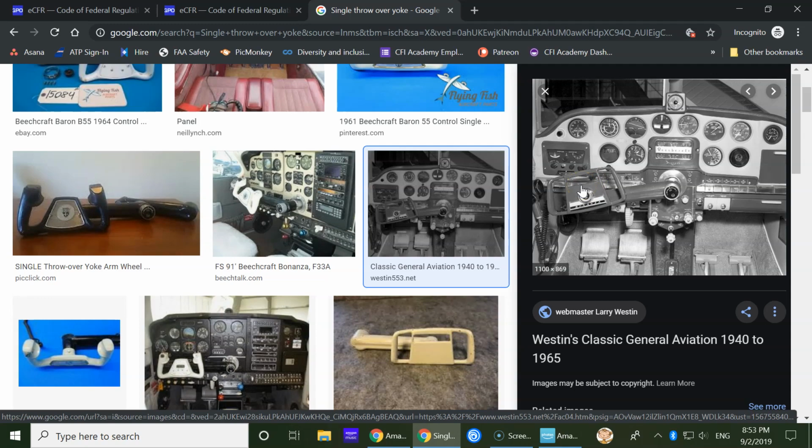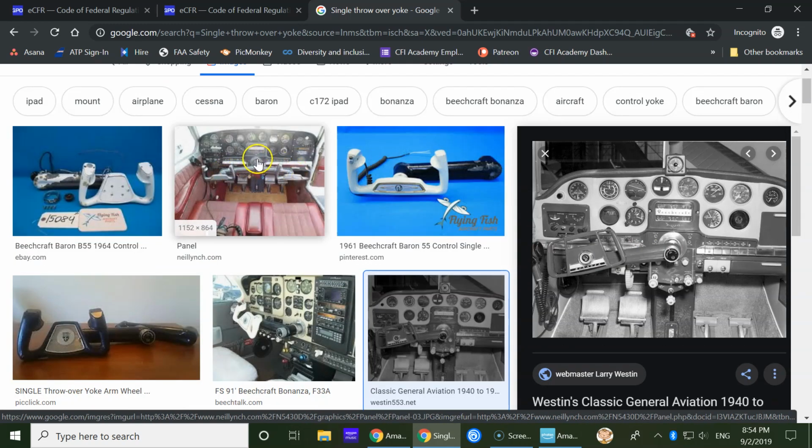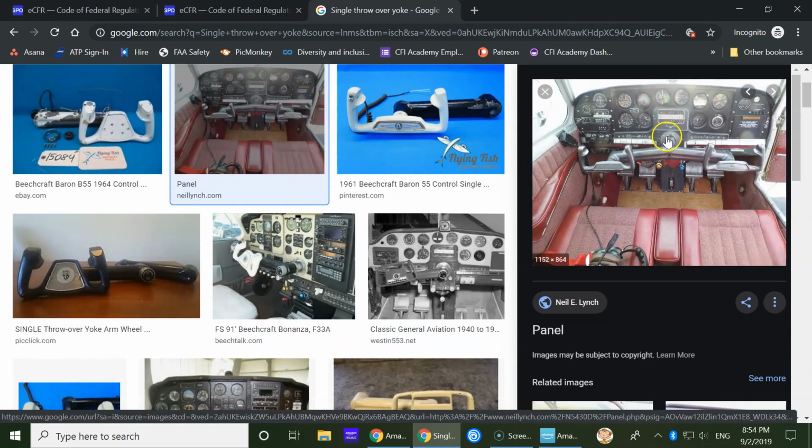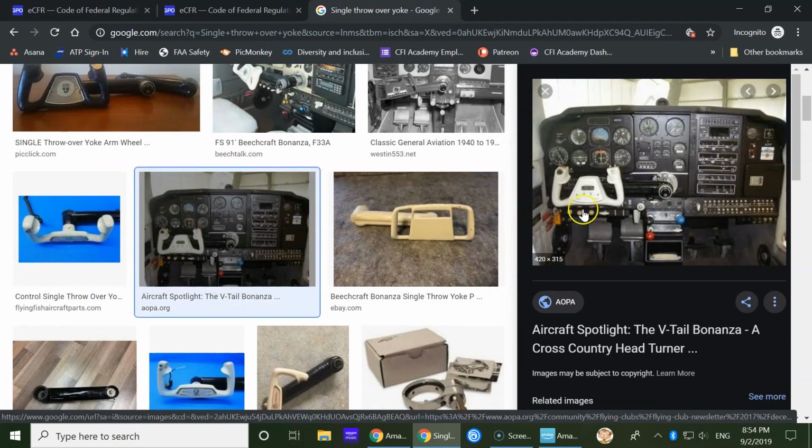If you are doing this, and we have the regulations that say you can't do it, it's no problem. They actually have a little conversion kit that you can put on there, which makes this a double yoke. And here's a dual yoke here. You see it runs the same way. We'll look at a picture of that. You can see that goes right in the middle. You can actually borrow a double yoke like that. That way you can take the other one out, your mechanic could, and mount this one on. And then you could give the proper flight instruction that you needed. But if you do have an airplane with that single functioning throw over yoke, you would be very limited if you were going to do that.